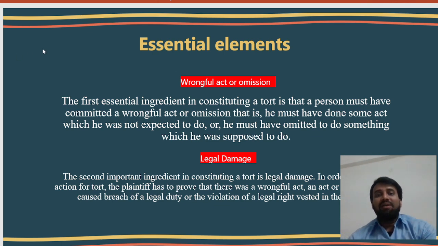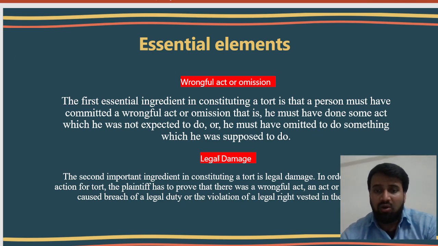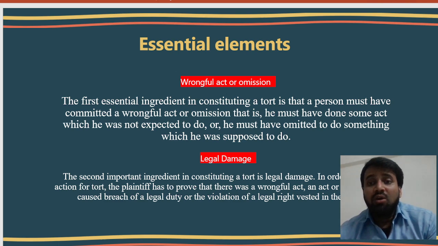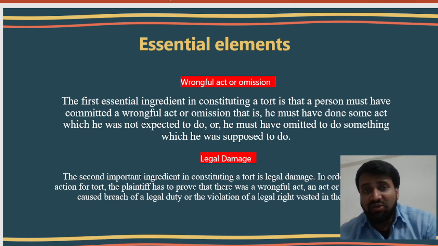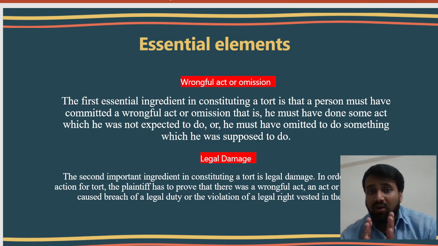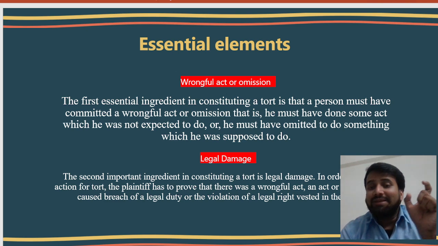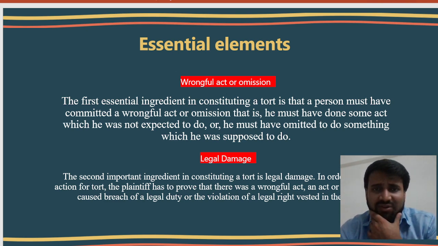Further, now we will discuss the essential elements of the law of tort. This is a very important topic, friends. There are two essential elements: first, a wrongful act or omission, and second, legal damage.